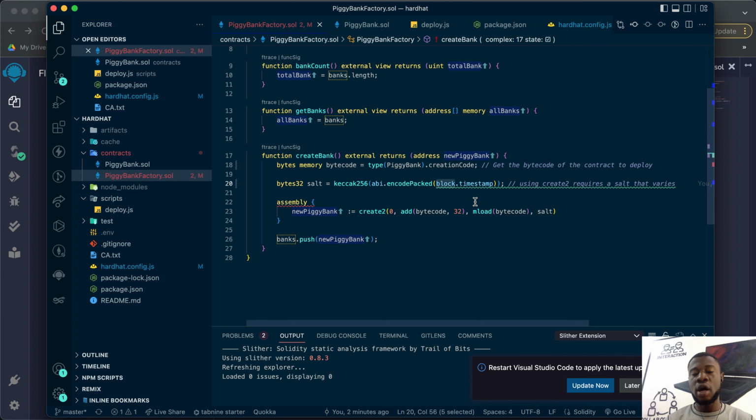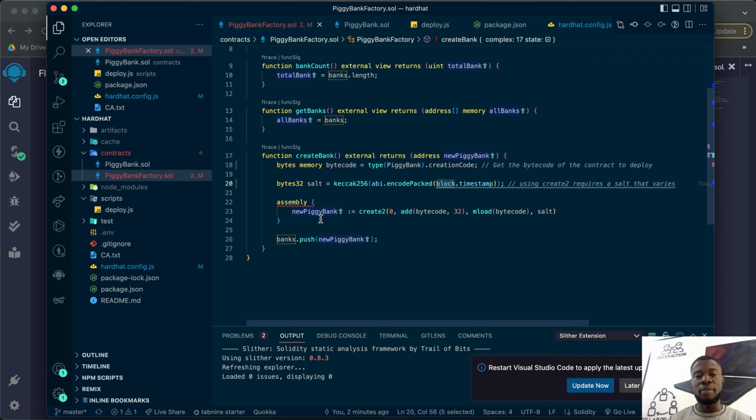I'll figure out other ways of doing this, but for now, to achieve what I wanted in the meantime, I use block.timestamp, because the time always changes. It's never the same. So the contract addresses I'll be getting for my piggy bank will always remain different. They will never be the same.